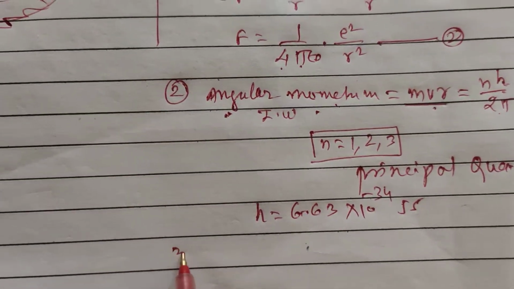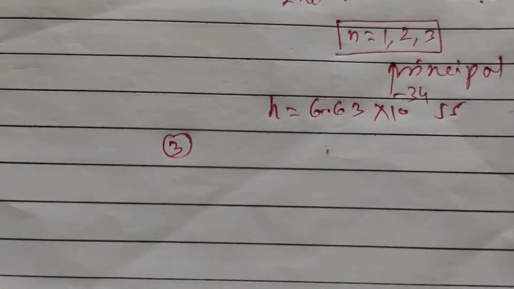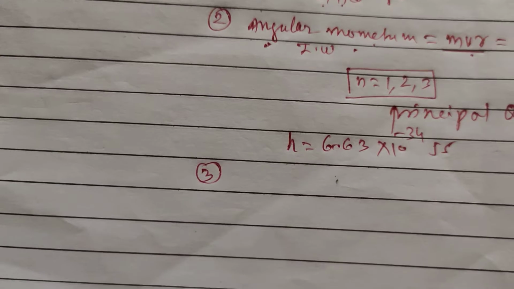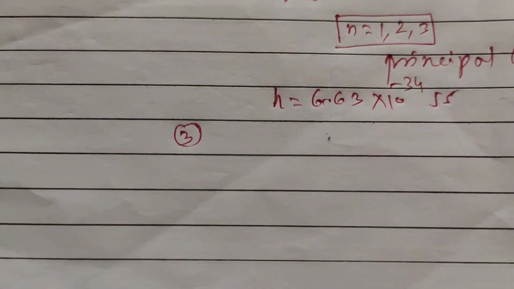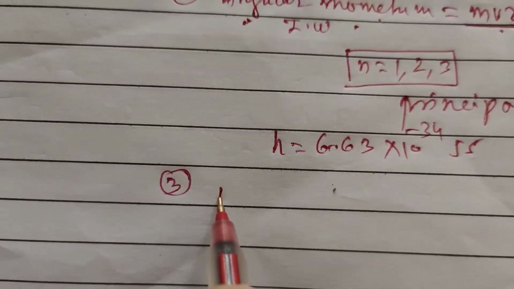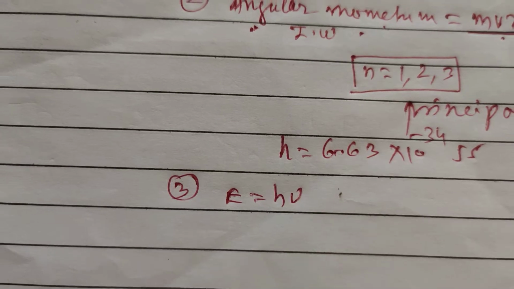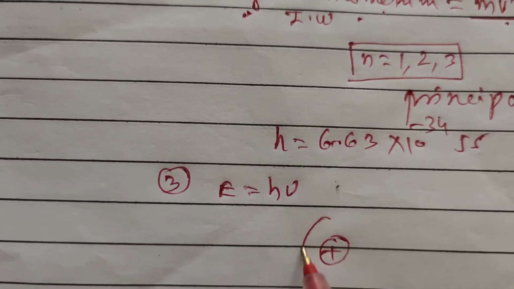And number third means the electron, while revolving in the circular orbit, does not radiate energy continuously, but it radiates energy in the form of a photon of light having the energy E is equal to h nu, when it jumps from the higher energy orbit to the lower energy orbit.